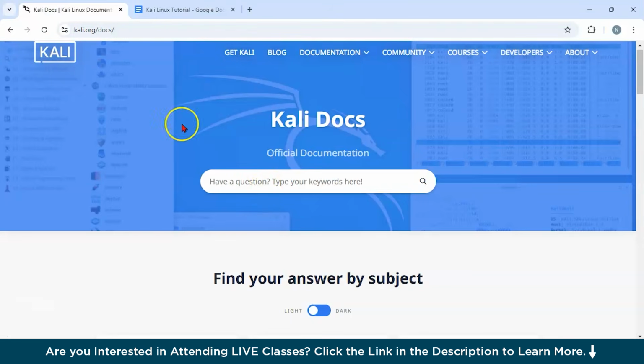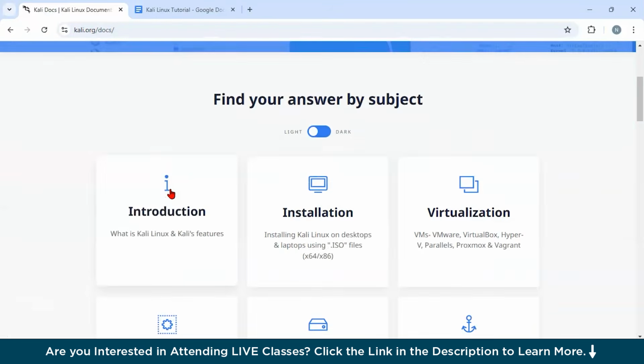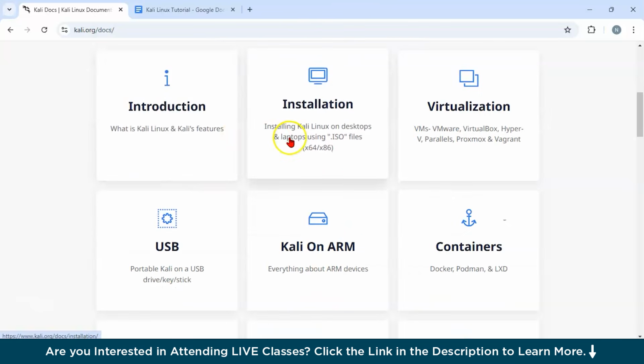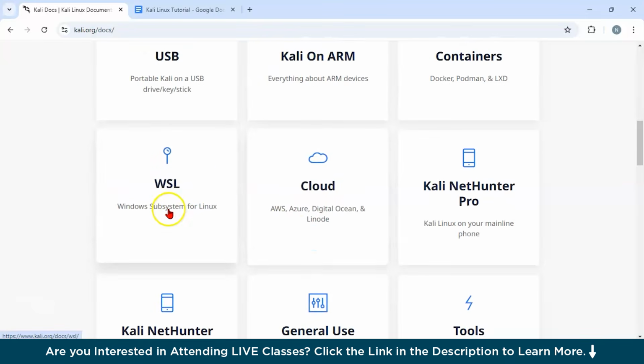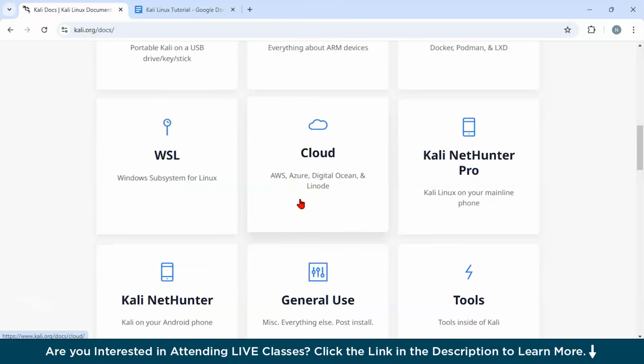You could see all over here, this is the official documentation of Kali Linux, and it is very amazing. It will help you with installation, introduction, and options for USB, Kali on ARM, WSL, cloud, and many more. And finally, it is fully customizable to suit specific tasks and workflows.